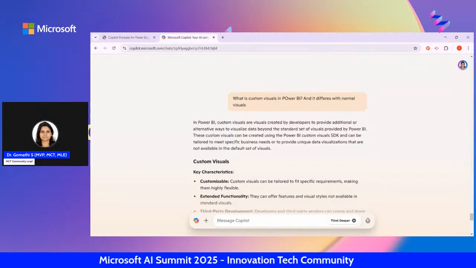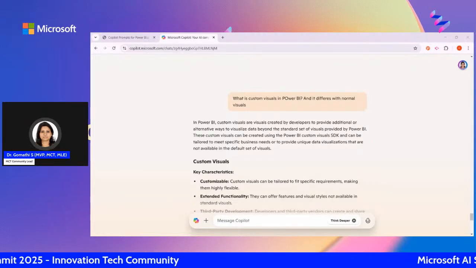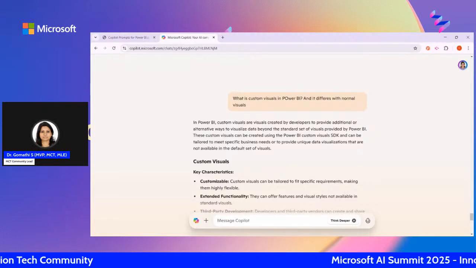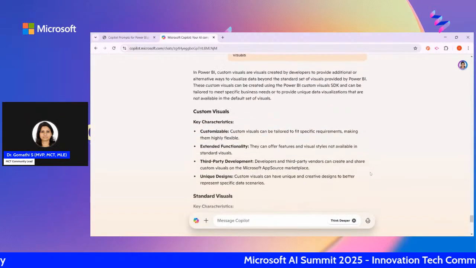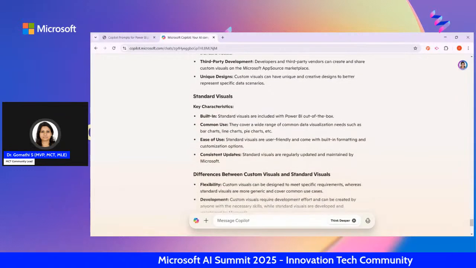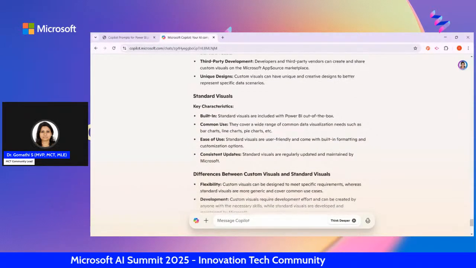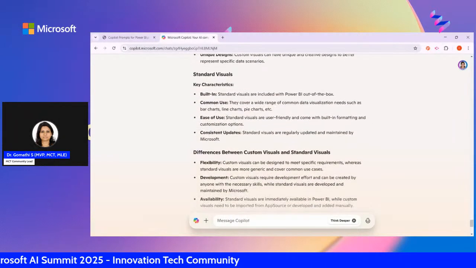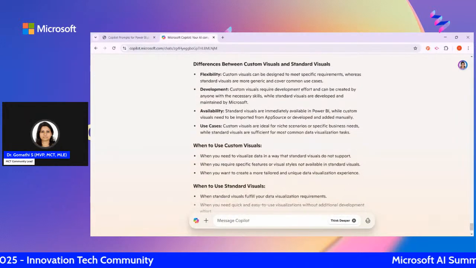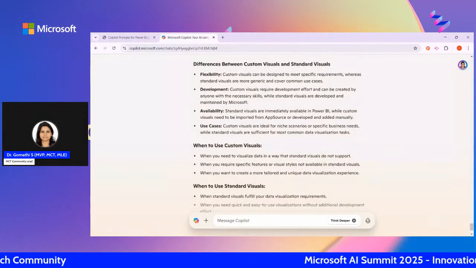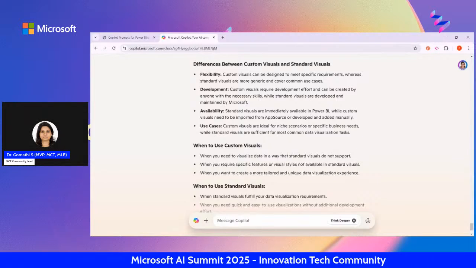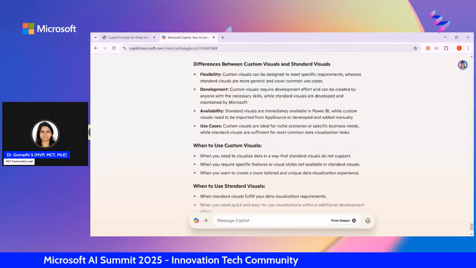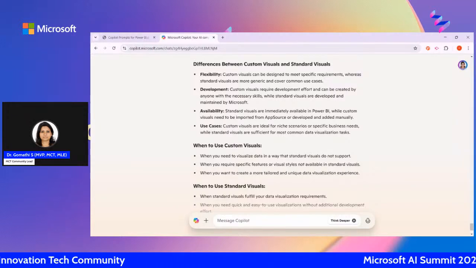You can find who has created a custom visual, how it can be used, when you have to go ahead with custom visuals, and what they are. Everything it is telling you, like standard visuals which are built in, the differences between these two, when to use the custom visual, and when you should go ahead with the standard visuals. Everything is clearly mentioned for the difference.